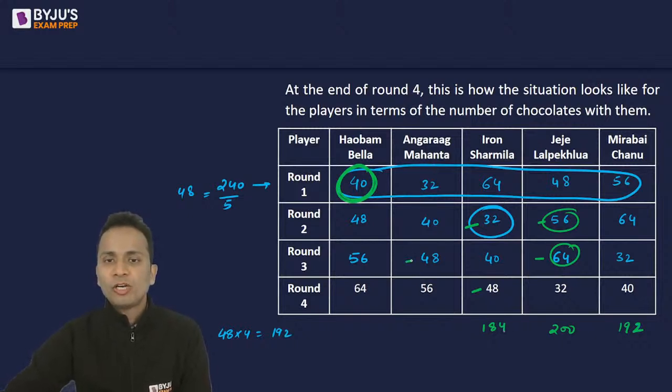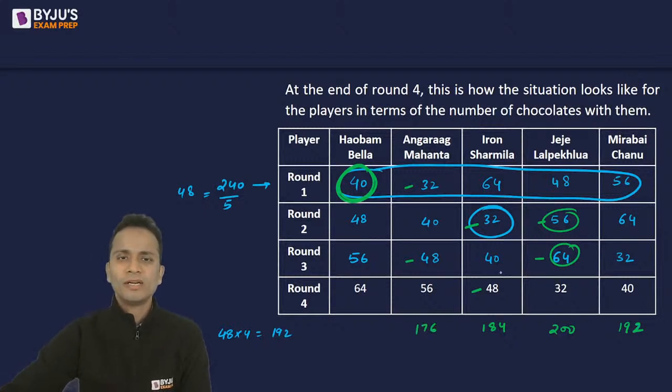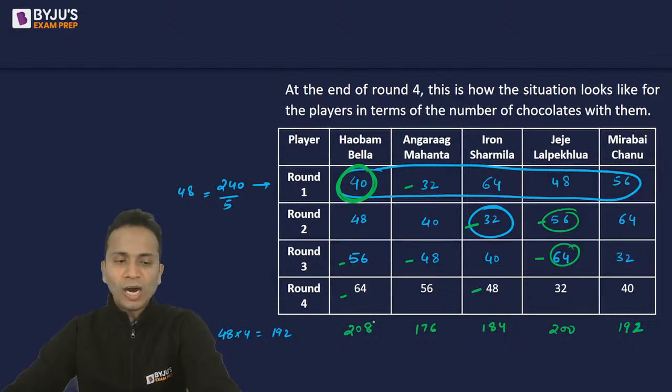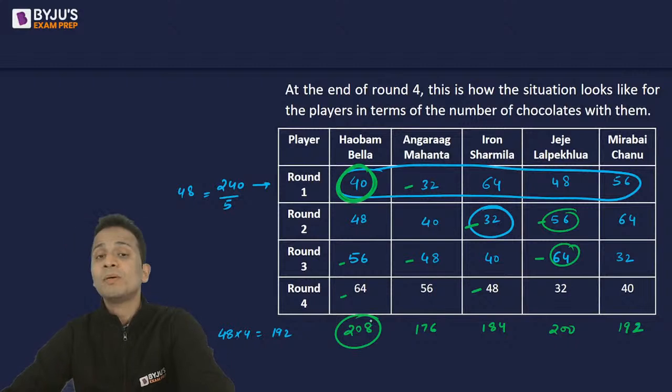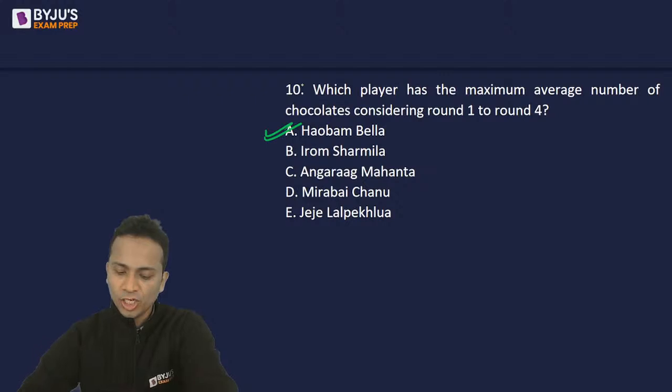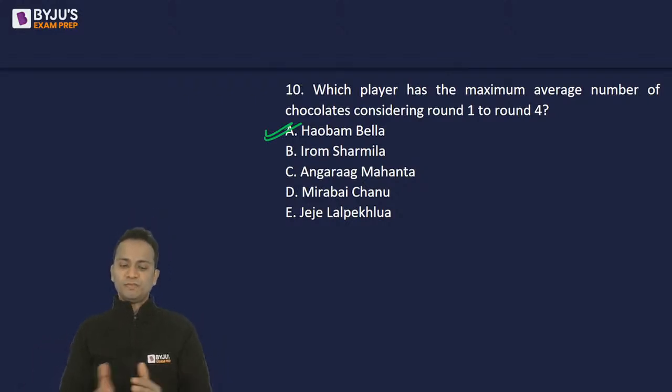Then 48 and 32 is 80. 80 and 40 is 120. 120 and 56 176. I believe 200 maximum होना चाहिए. Check करते हैं. Then 56 and 64 120 हो गया. 120, oh ये ज्यादा है. 120 and 88 208. So 208 is the maximum number of chocolates and hence the maximum average. So Bella, that is option A, should be the correct answer of this question.